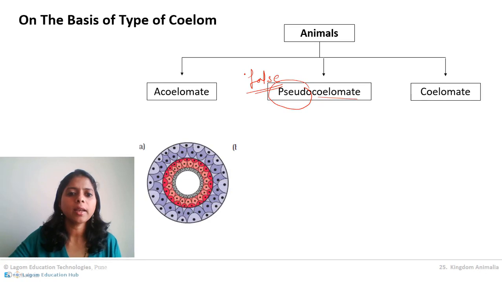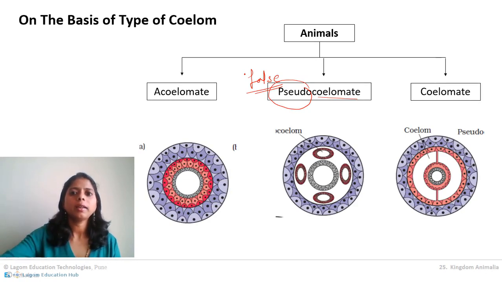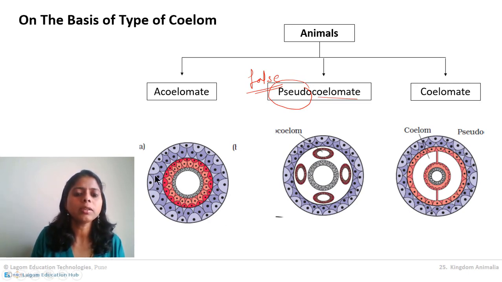Now see these diagrams and try to understand. We will try to understand each animal specifically. Now first pay attention to the acoelomate animals. When we consider acoelomate, there is no coelom. Coelom is totally absent.